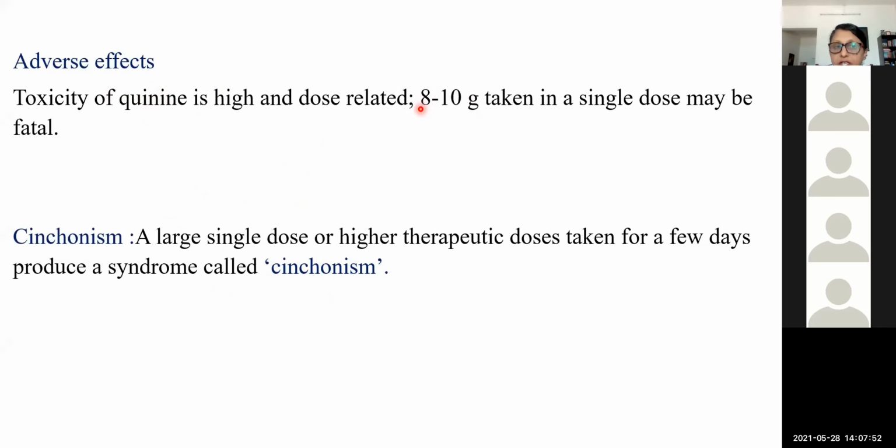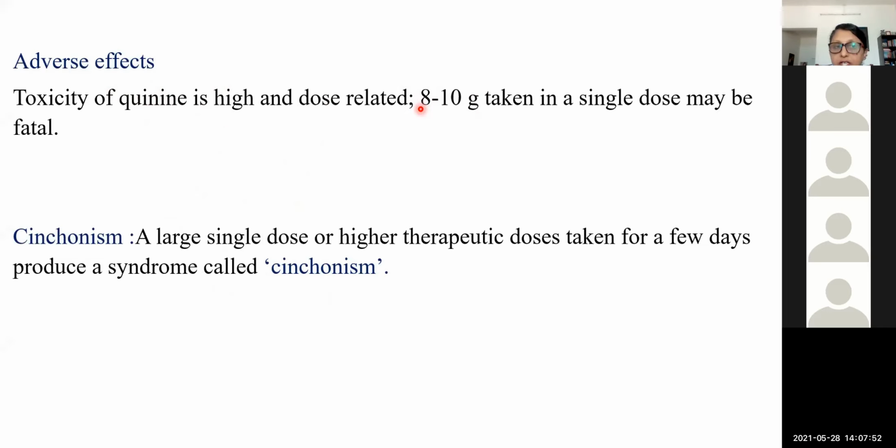Primaquine is not an erythrocytic schizonticide. Removal of the parasite from the blood cells is not possible with it, but from the liver and other tissues it is possible, and it is also gametocidal.